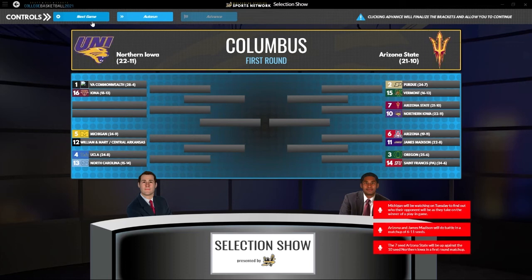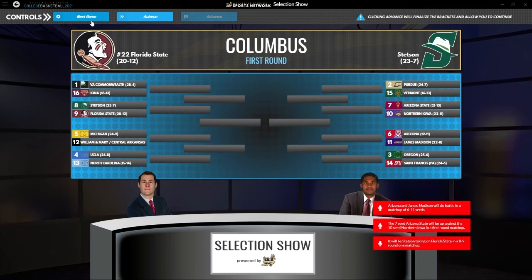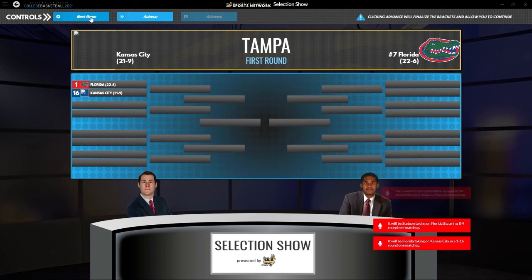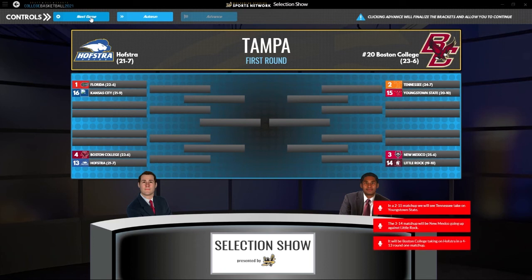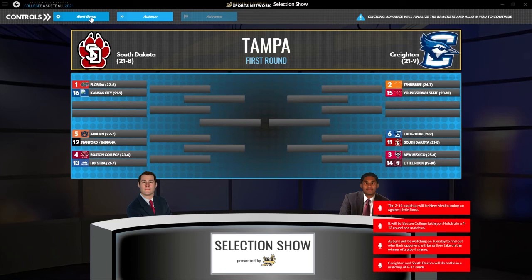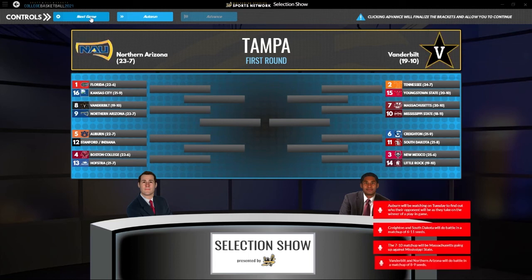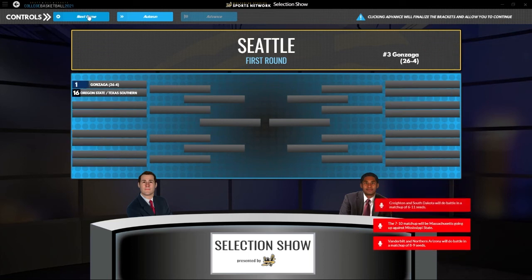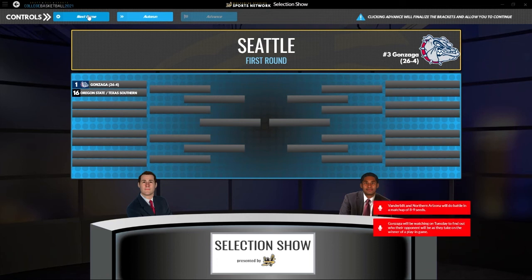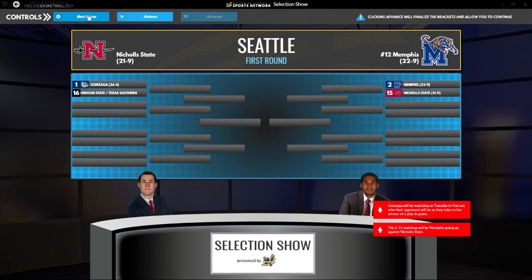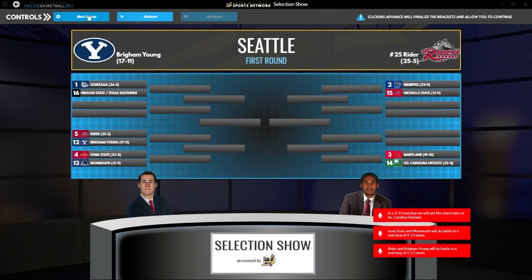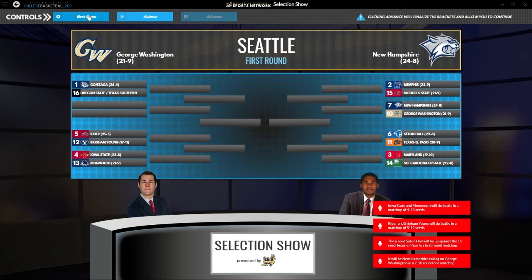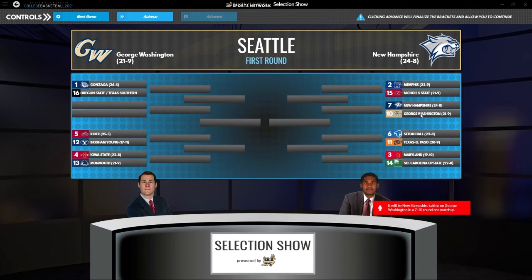Arizona against JMU. Arizona State against Northern Iowa. Stetson, Florida State. Florida against UM Kansas City. Tennessee, Youngstown State. New Mexico, Little Rock. BC, Hofstra. Auburn against Stanford or Indiana. Creighton, South Dakota. UMass, Mississippi State. Vanderbilt, Northern Arizona in the 8-9. Out west, Gonzaga against Oregon State or Texas Southern. Memphis against Nicholls State. Maryland, South Carolina, Upstate. Iowa, Monmouth. Rider, Brigham Young. Seton Hall, UTEP. New Hampshire against George Washington. There we go. We are the number 7 seed taking on George Washington.